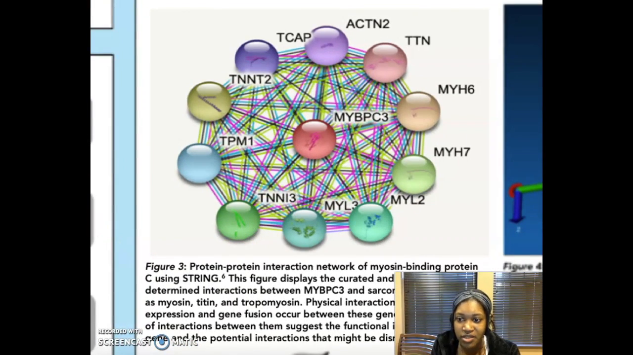The STRING database revealed that the protein interacts with various other sarcomeric proteins including myosin, titin, troponin, and tropomyosin. The fact that MYBPC3 interacts with all of these proteins suggests that these interactions are a crucial part of its function and are what aids the regulation of muscle contraction.